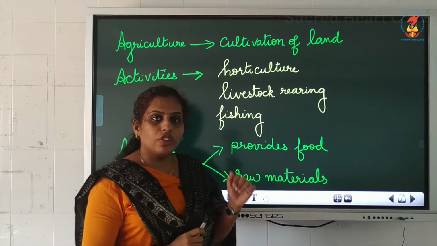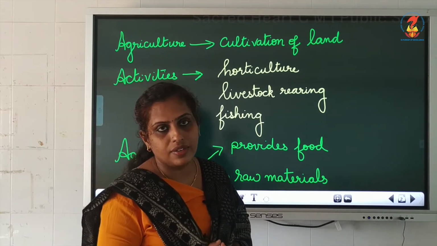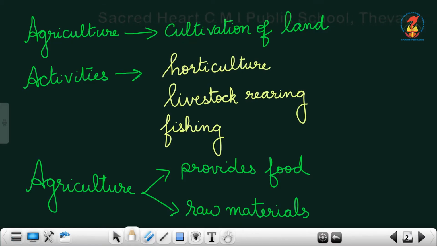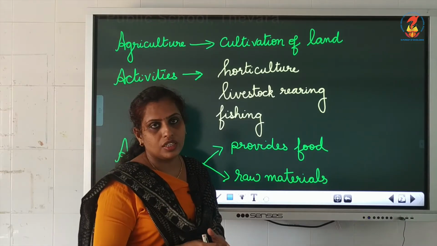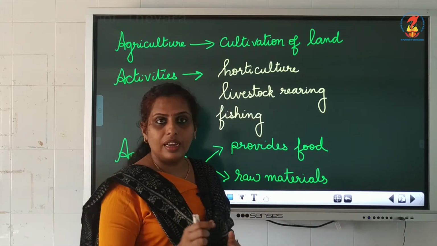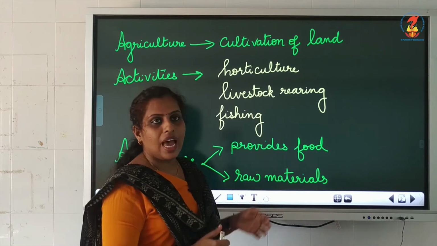Now let's move on to the next point. What are the different types of agricultural activities we have? One we have is horticulture. Next we have livestock rearing and fishing. There are other activities also, but you will learn these in the next video. I'll just give you a brief of what these activities mean.